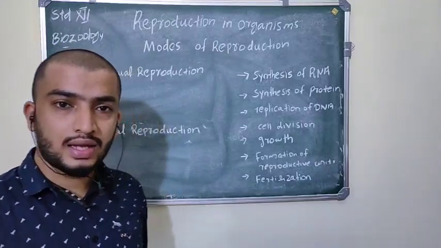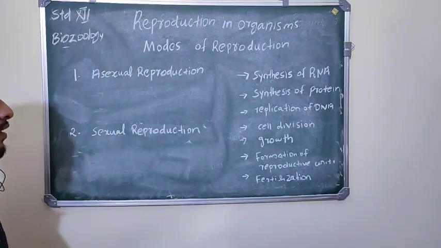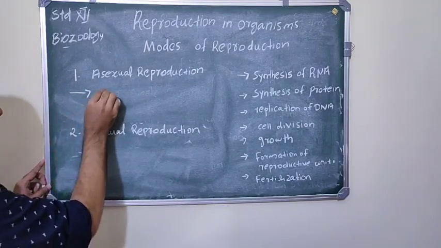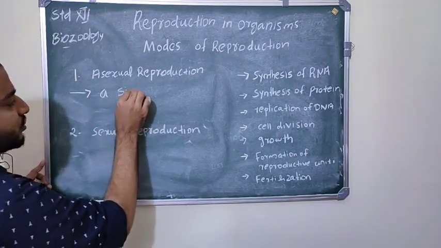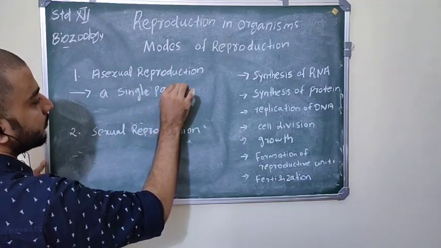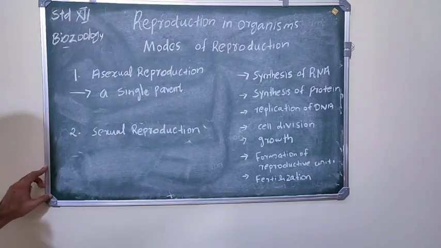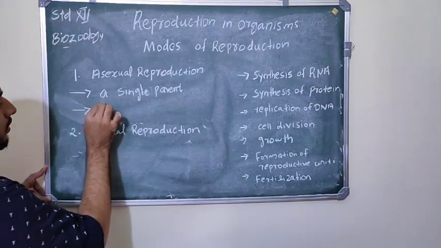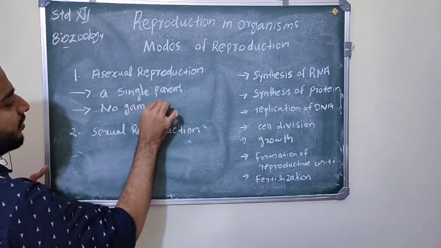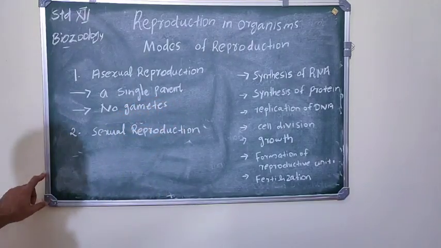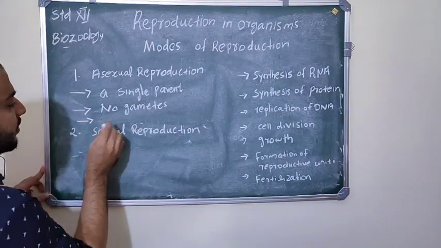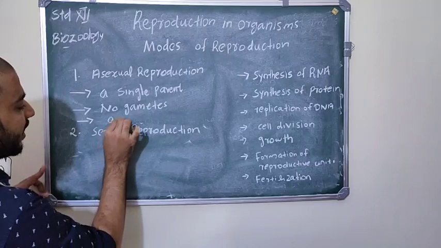So first of all, asexual reproduction. In asexual reproduction, only a single parent is involved, and no gametes are involved in this reproduction. And the offspring, the children, are genetically identical.